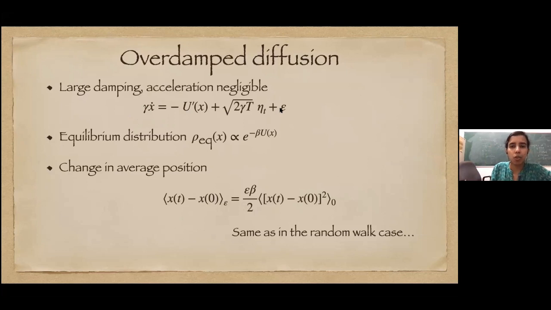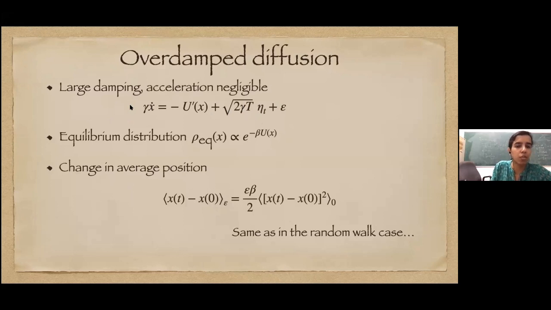This is called overdamped diffusion, and probably many of you are already familiar with such equations. We are again perturbing this particle with a constant force. Here the force is proportional to velocity instead of acceleration, and eta is still white noise. Gamma and the prefactor of eta are still related, everything is the same.